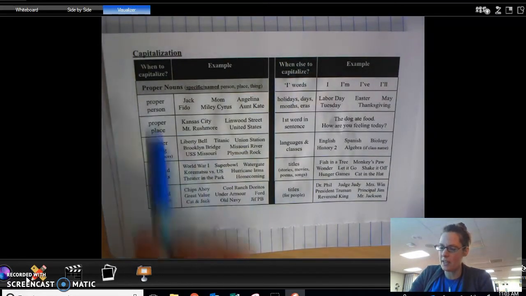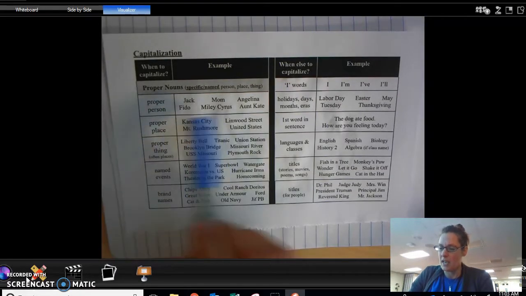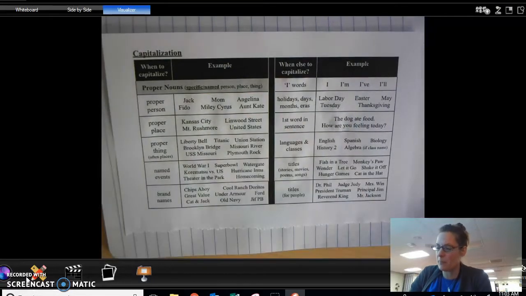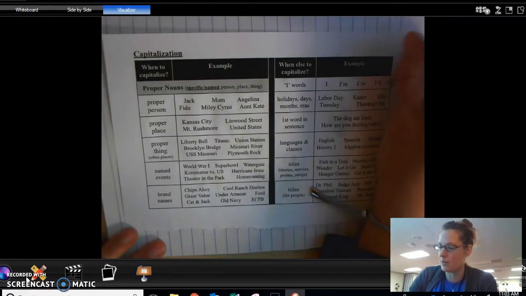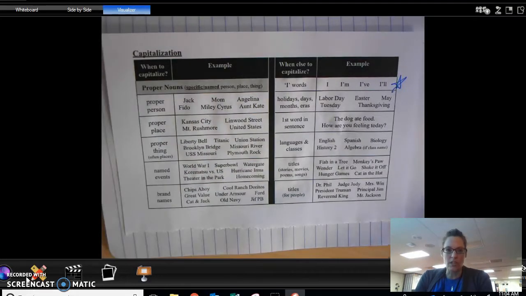So as you look, it says when to capitalize: proper person, place, thing, etc. And then it gives you examples of different ways that might look. Named events, brands, I words, these are kind of the big ones that at this time I really expect you to know. Holidays, languages, cities, names, pretty much everything on here is something that you should know to capitalize as you are writing. Generally speaking, there's probably one of these that you may struggle with more than the others.